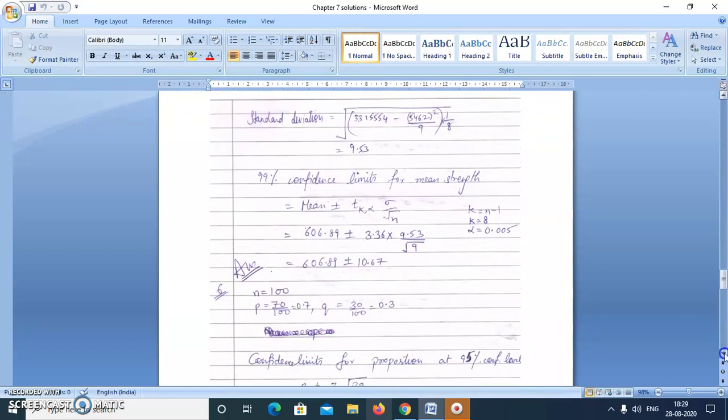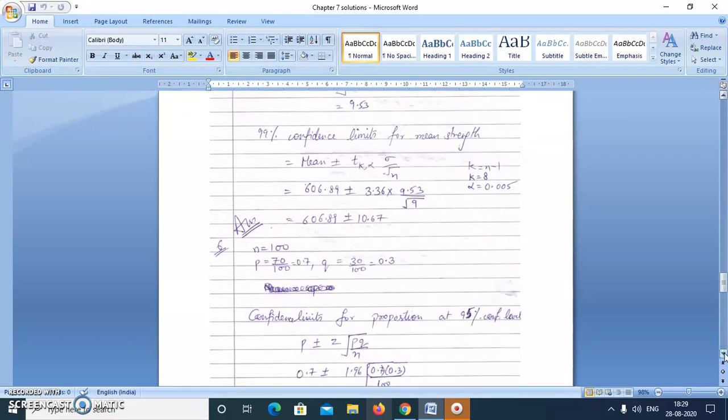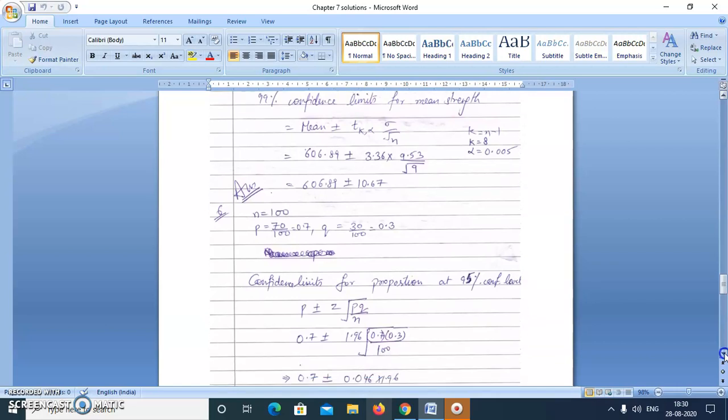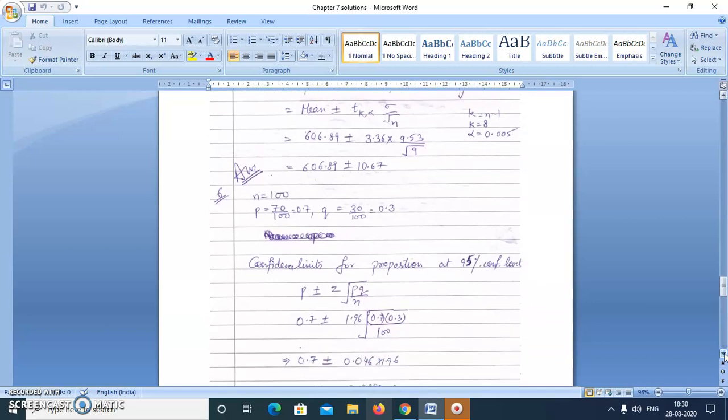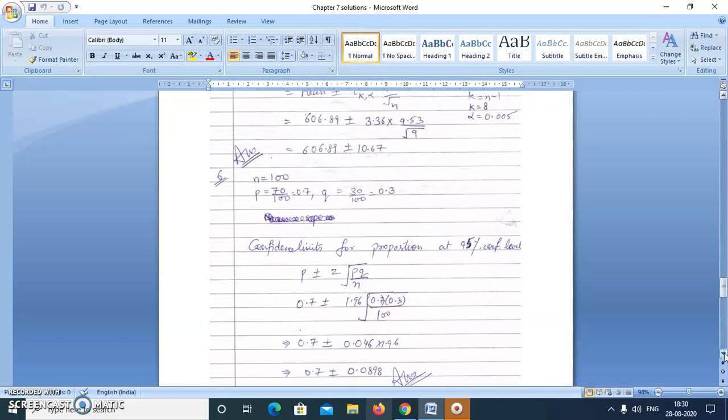Now in the next question, in an activity sampling investigation, an operative is observed randomly and at the instant of observation it is noted whether the operative is working or not. So here a particular operative was observed 100 times and was found to be working on 70 occasions. And we have to calculate 95% confidence limits for the proportion of time he works. Now the confidence limits for proportion at the 95% level is p plus minus z root pq by n. So this question is based on the binomial distribution.